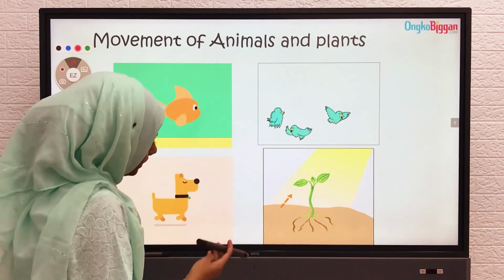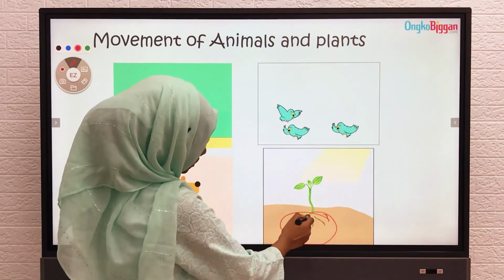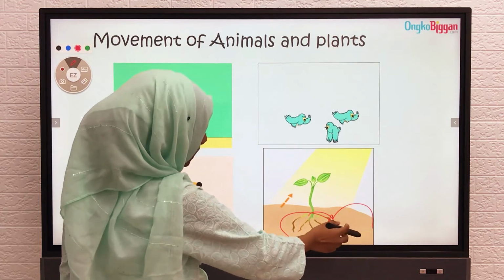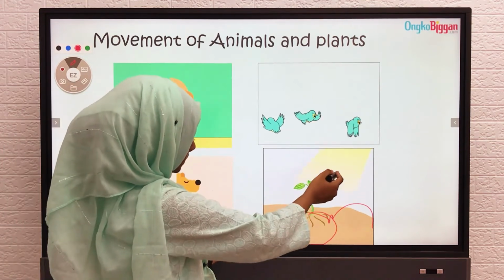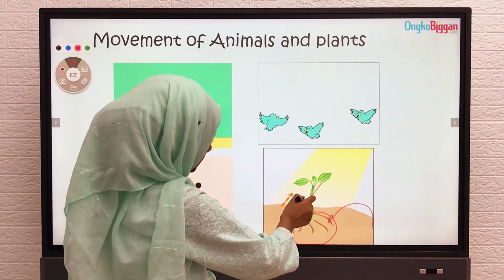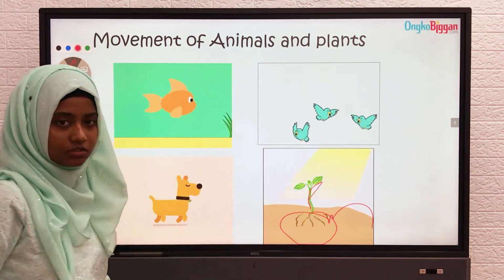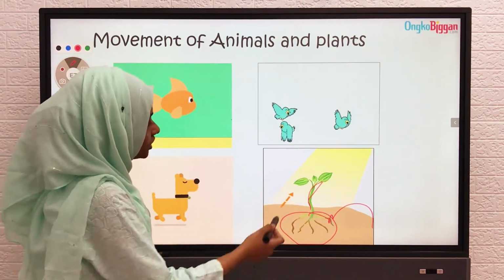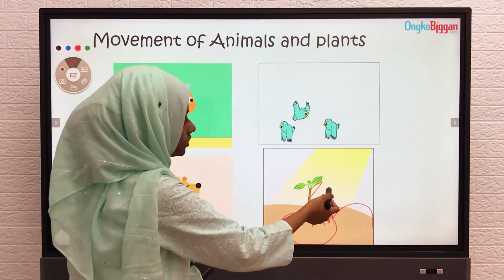You can see that the plant is fixed in its position. It is not moving from this place to this place. Just as the sunlight is coming, it is just changing its direction from this side to this side. You can clearly see that the plant is not moving. It is just changing its direction towards the sun.